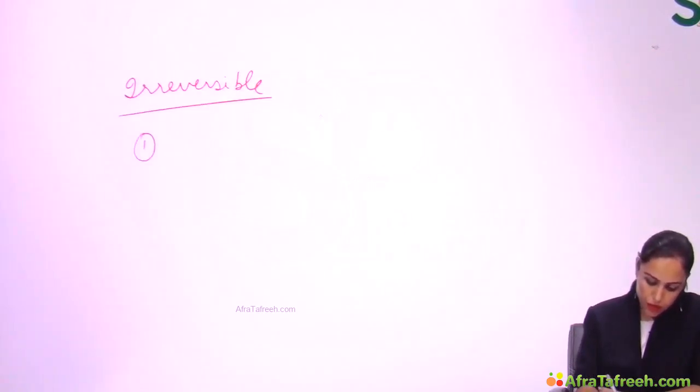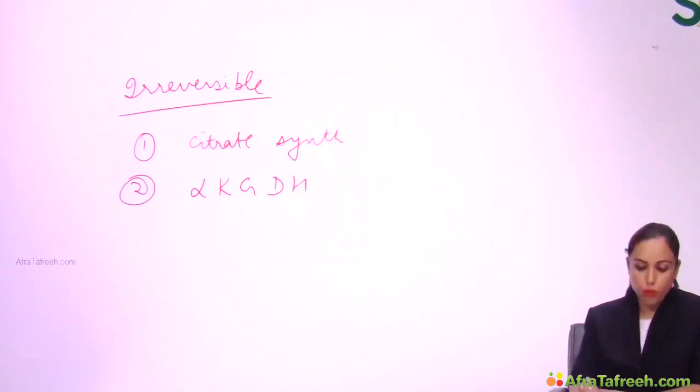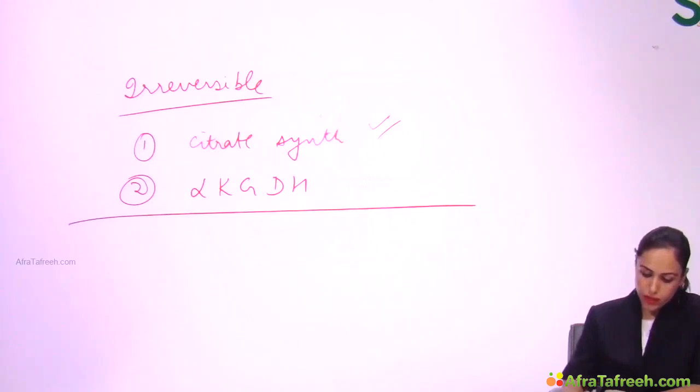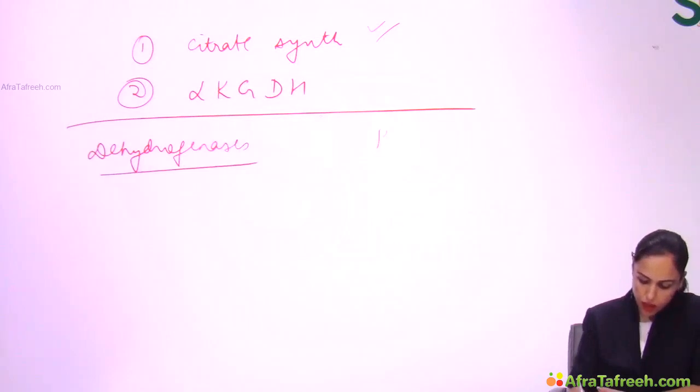And now, irreversible steps of TCA cycle. There are two irreversible: one is citrate synthase and another is alpha ketoglutarate dehydrogenase. If both are given, then go for citrate synthase, right? Now tell me, how many dehydrogenases are there in TCA cycle, and how many kinases are there in TCA cycle?